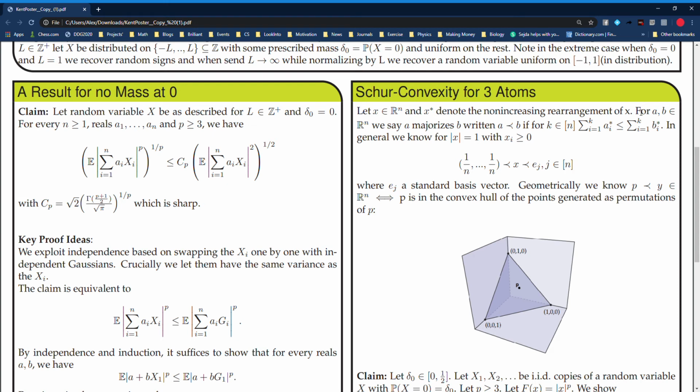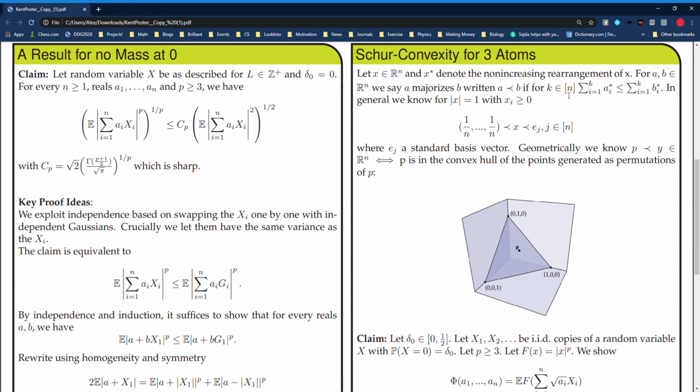And then we say that for vectors a and b in Rn, a majorizes b if for all partial sums of the non-increasing rearrangement of ai, we know that these are dominated by the partial sum of the non-increasing rearrangement of bi. I think actually this should say b majorizes a. Sorry about that.